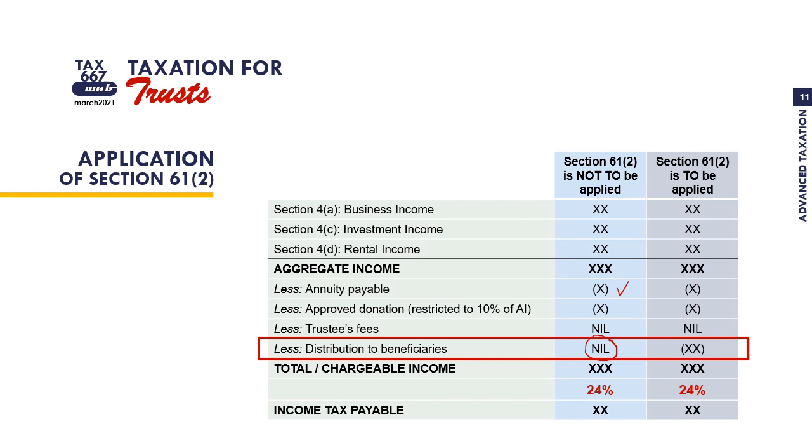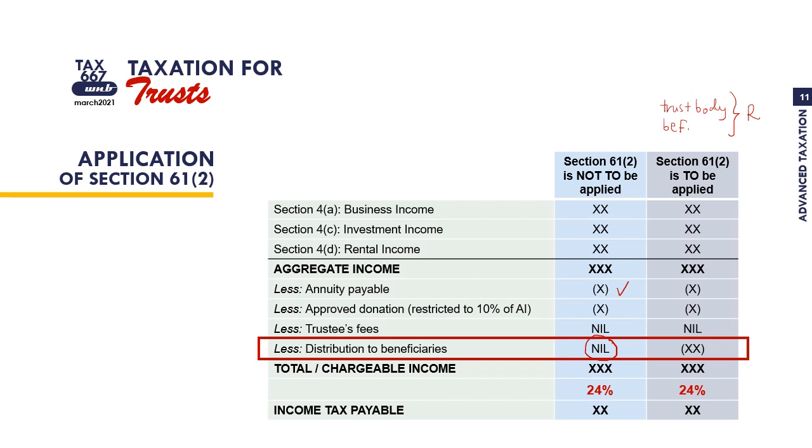On the other hand, if Section 61 subsection 2 is to be applied, meaning that trust body and the beneficiaries, both are resident, DG may allow Section 61 subsection 2 to be applied.